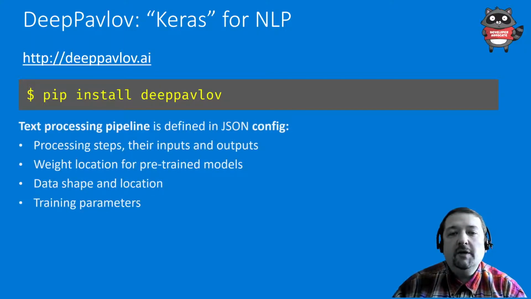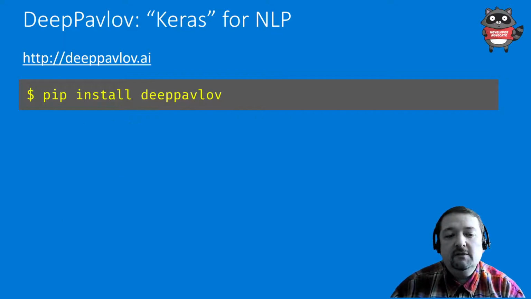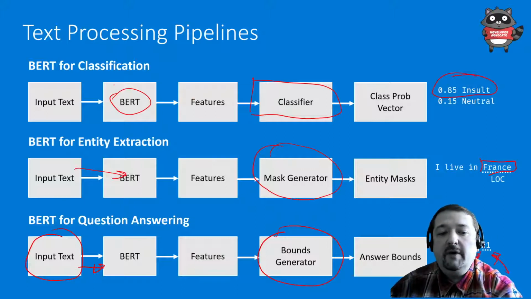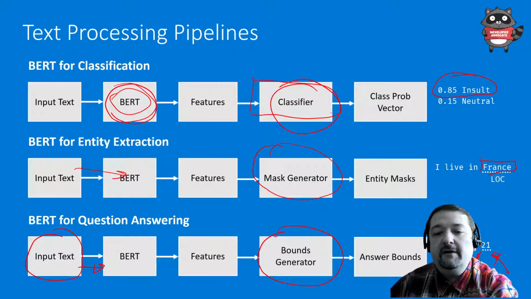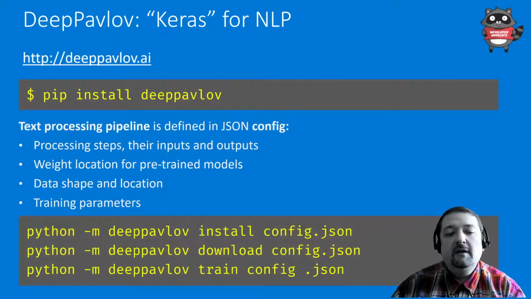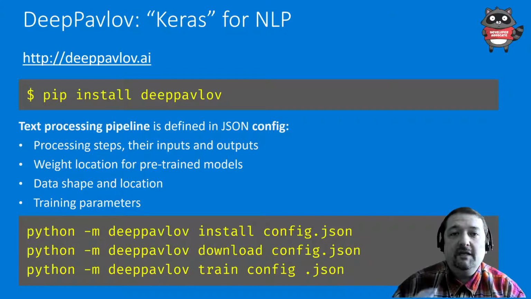And then the way it works is that it has some kind of text processing pipeline, which you can define. And you can train this pipeline as the big end-to-end model. So as you've seen in the previous example, all those were examples of pipelines. I combine some models. So in this case, I combine BERT and classifier. I can combine BERT and mask generator to form the pipeline which I can train end-to-end on my example. So that is the way DeepPavlov works. It also contains already pre-trained models.